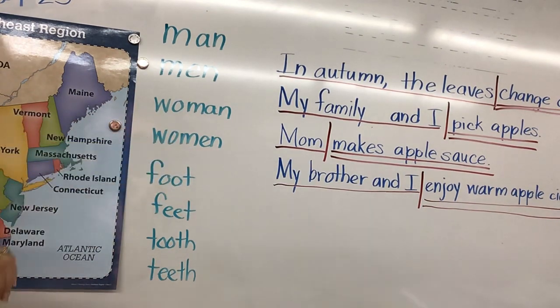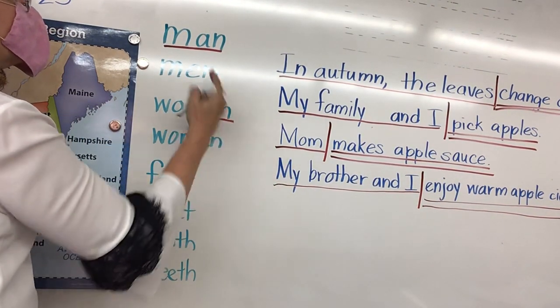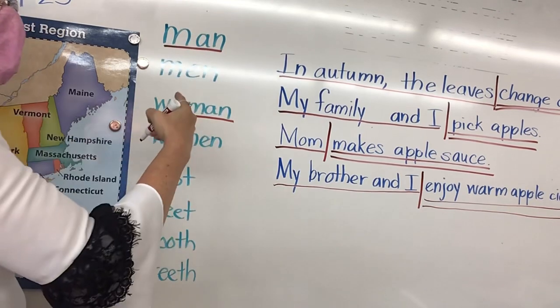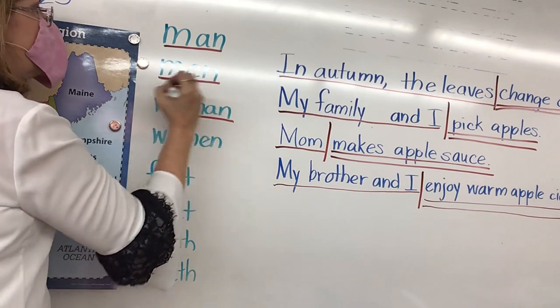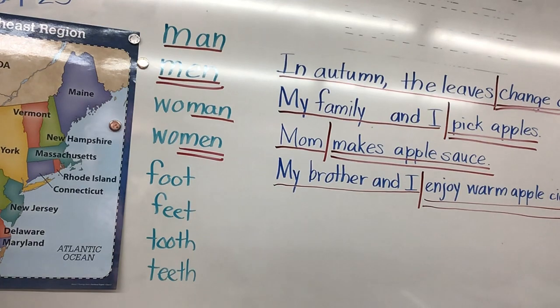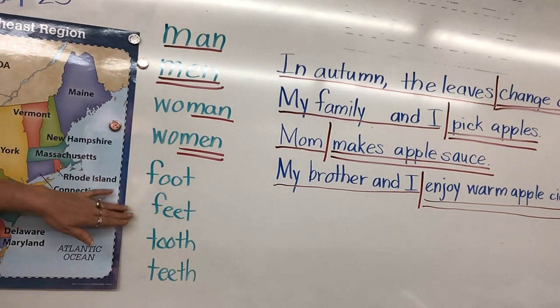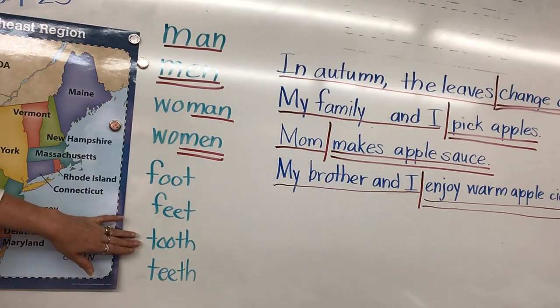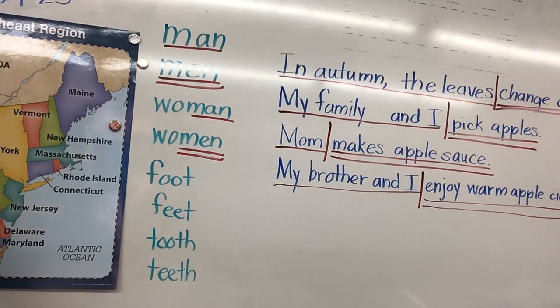Women is plural. I want you to notice man and woman, they both have man in it. So if you know man is singular, then you know woman is singular. And you know men is plural, so you know women is plural. Does that make sense? Raise your hand if you don't understand that. Okay, next we have foot, which is singular, and feet, which would be plural. Tooth, which would be singular, and teeth, which would be plural. Okay, so the word just changes entirely.